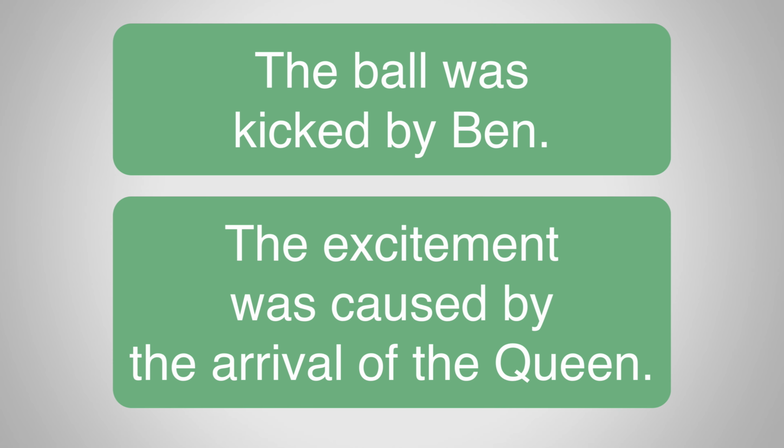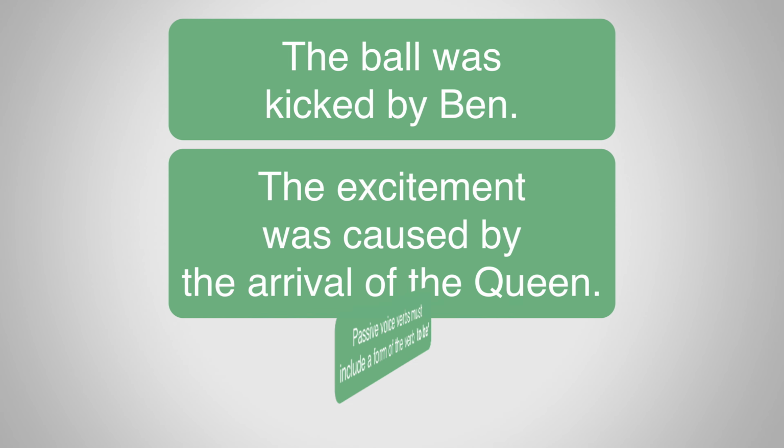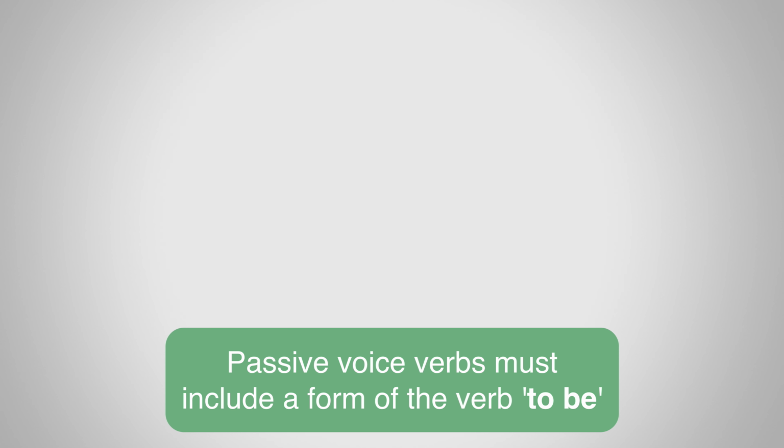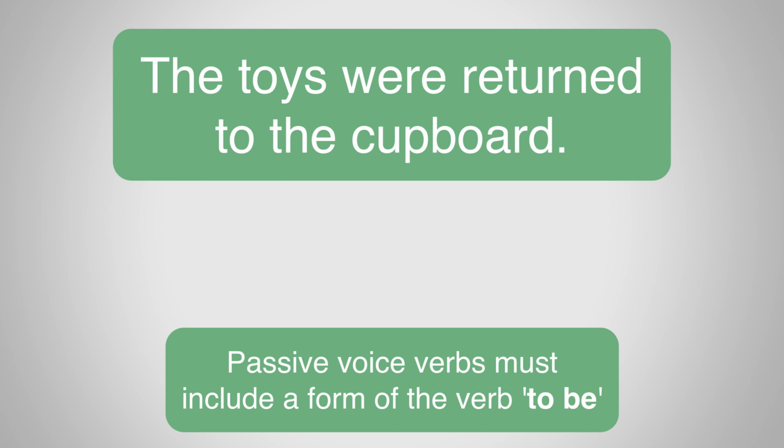Have you noticed how in both examples the verb includes a form of the verb to be? In both cases it was the word was. This is a general rule in the passive voice. The verb must include a form of the verb to be. Okay, here's one more example. See if you can spot the to be verb. The toys were returned to the cupboard.